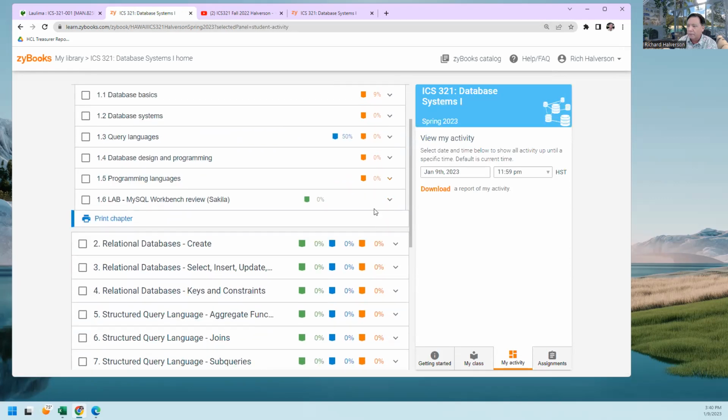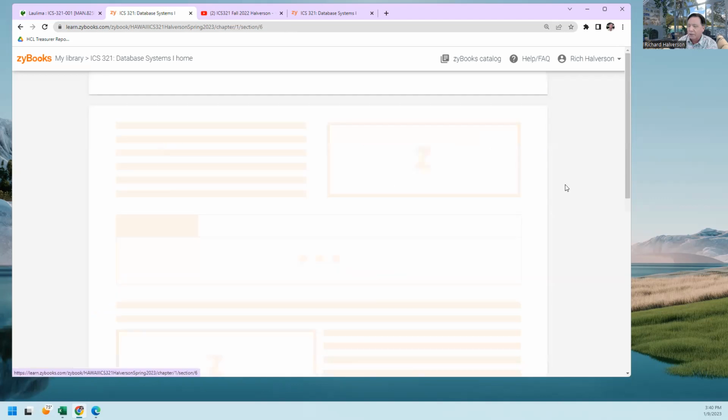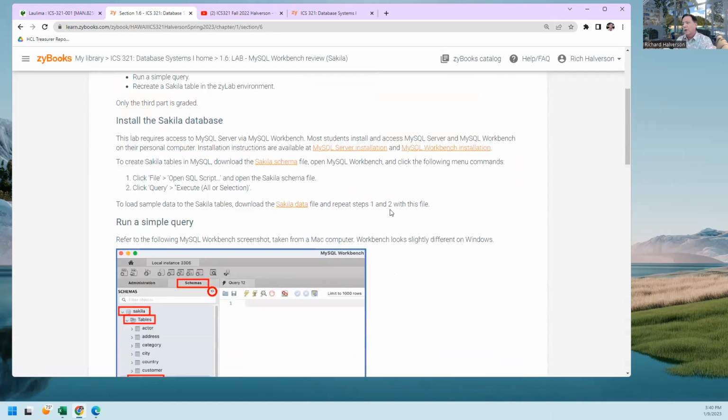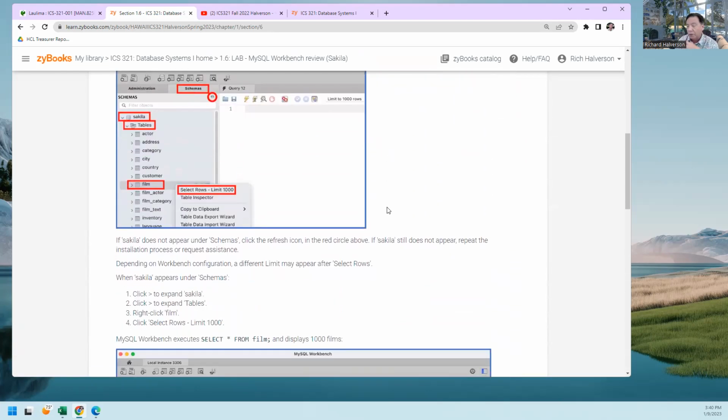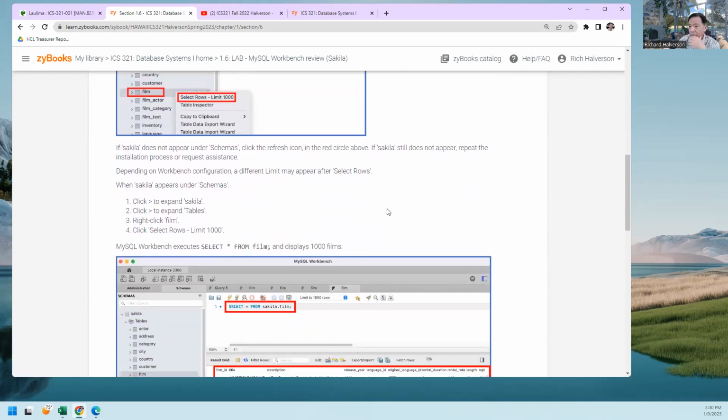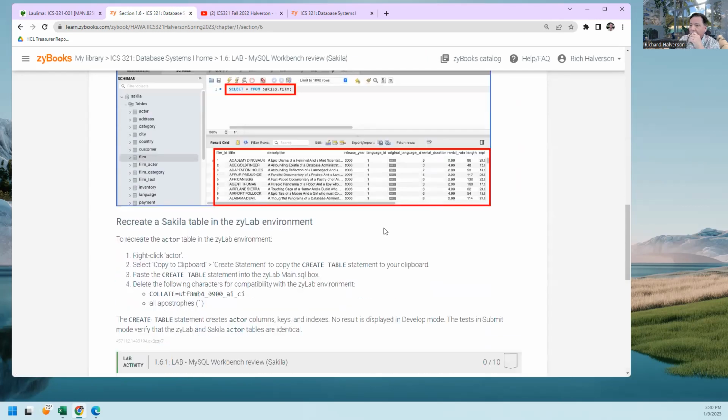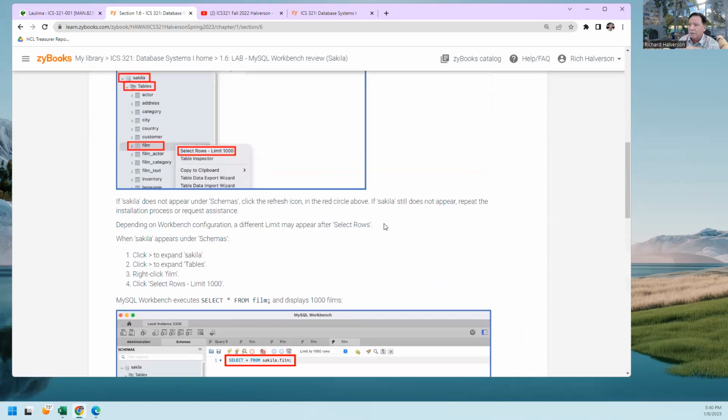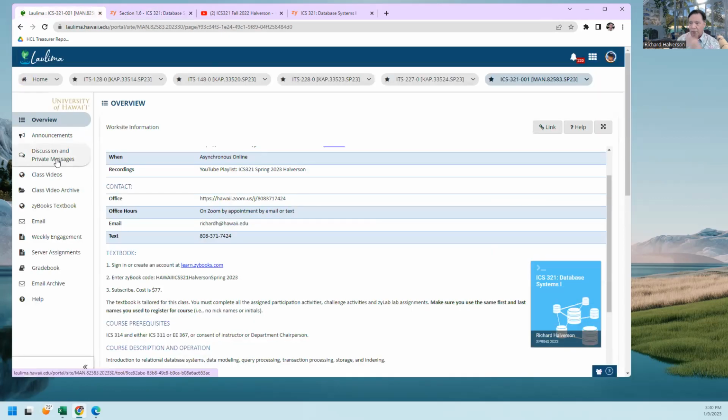And then there's labs. There's videos, and the videos go over the labs. I'm not going to go into this one, but this is a lab where you can install MySQL Server on your computer, either Mac, PC, Linux, or whatever you have. You can do that, but you can also do these assignments on the server that I assign you. And you can see a video on that if you go back to the class video archive.